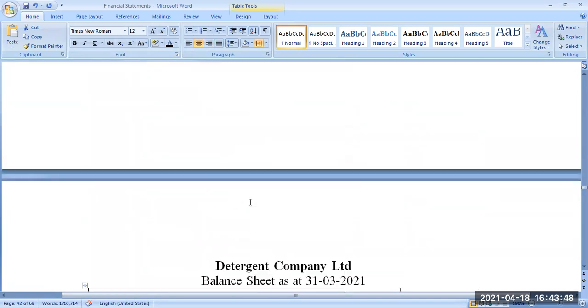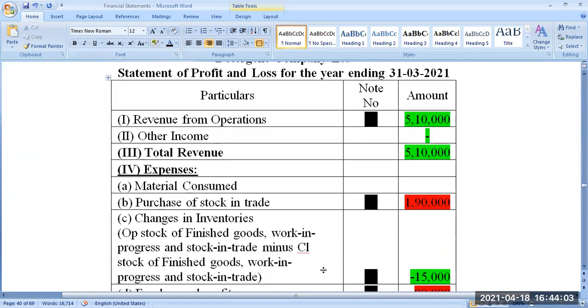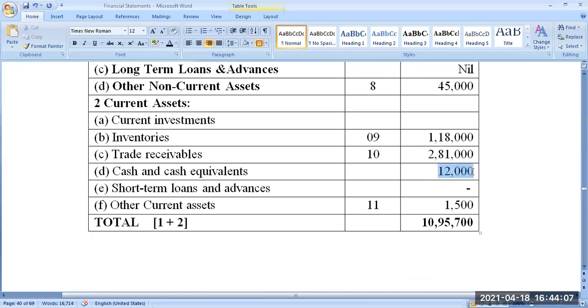Then cash balance. Look at the trial balance. Cash balance is 12,000 rupees. This is already considered. Okay, so 12,000 is the cash balance. I'm writing that as 12,000. There are no short-term loans and advances given by the company. Other current asset is nothing but the prepaid insurance.